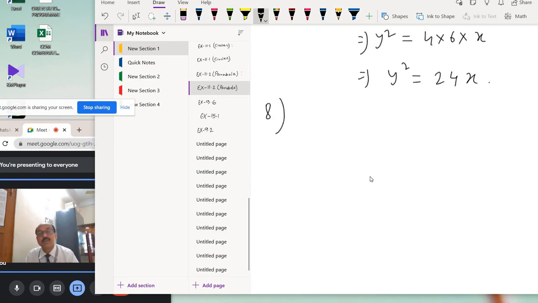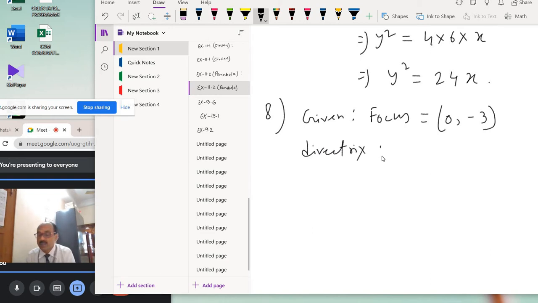It is the same type of question, find the equation of the parabola. So given focus, the coordinate of the focus, focus equal to (0, minus 3), and equation of directrix, directrix equal to y equal to 3.